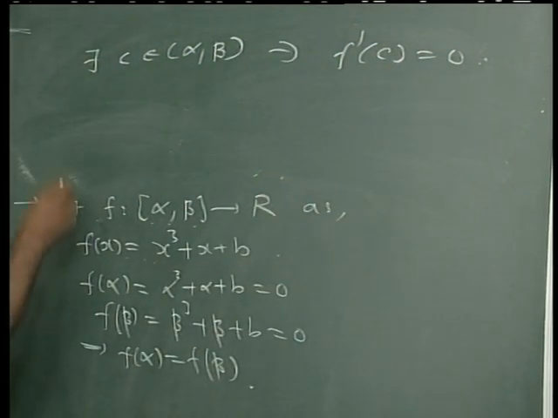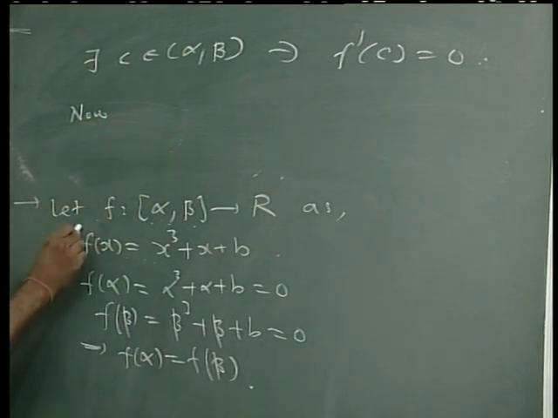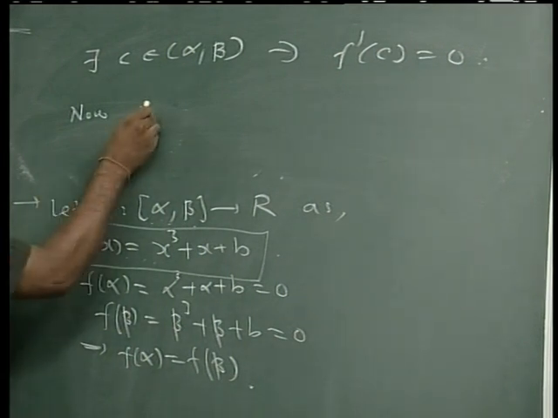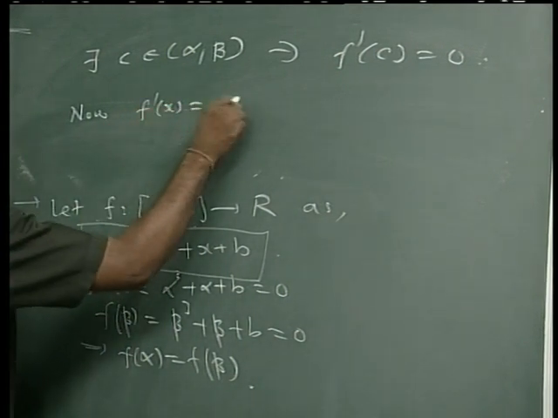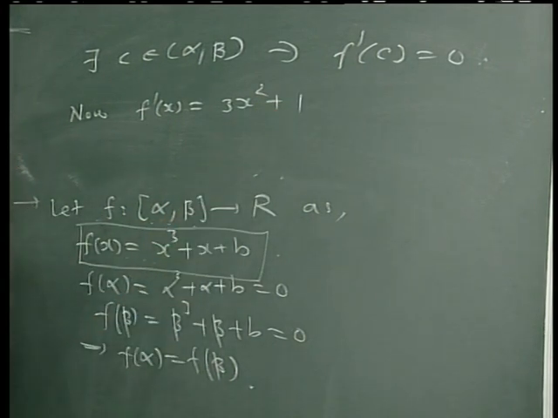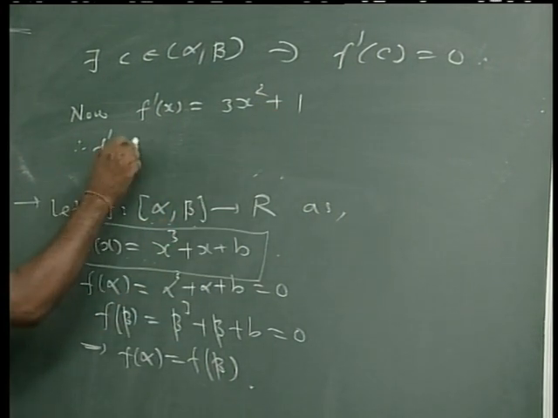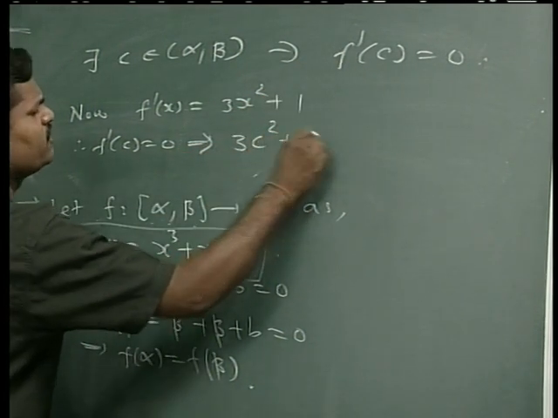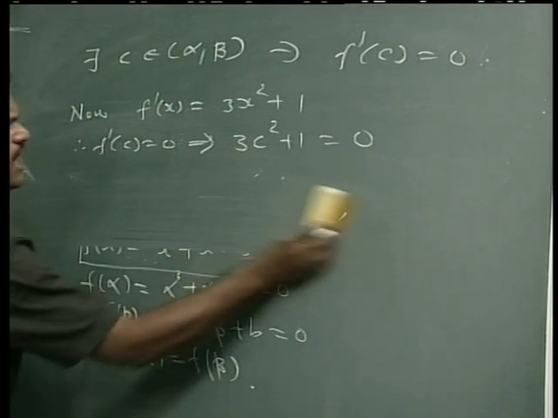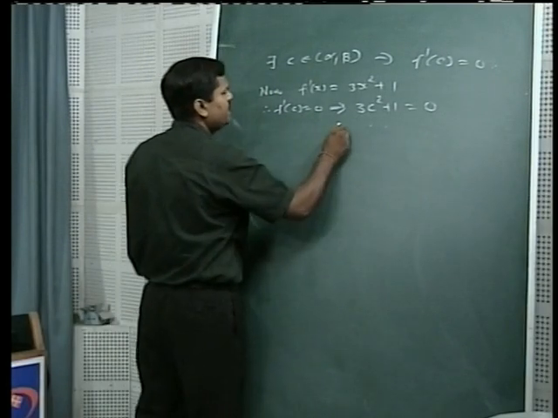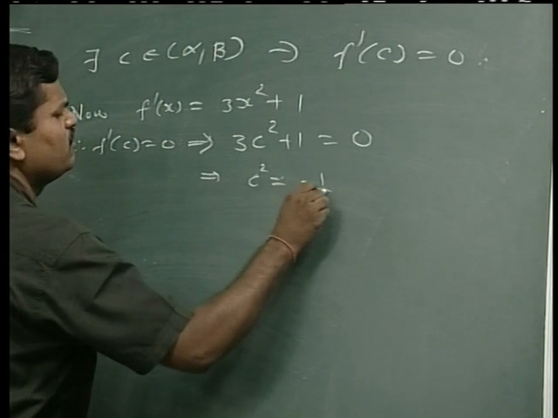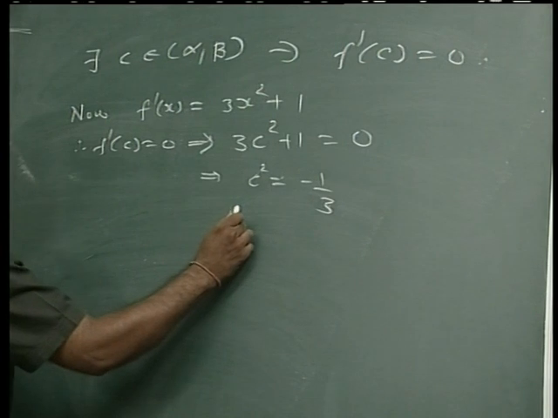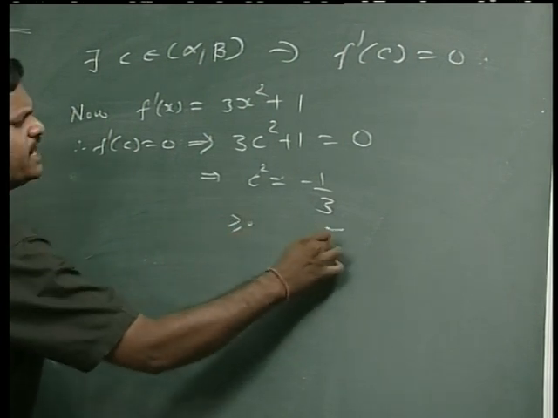Now our function is f of x equal to x cube plus x plus b. So its derivative f dash x is equal to 3x square plus 1, and therefore f dash of c equal to 0 implies 3c square plus 1 equal to 0, and this gives you c square is equal to minus 1 by 3, which is not possible because the left hand side is greater than or equal to 0 and the right hand side is less than 0.